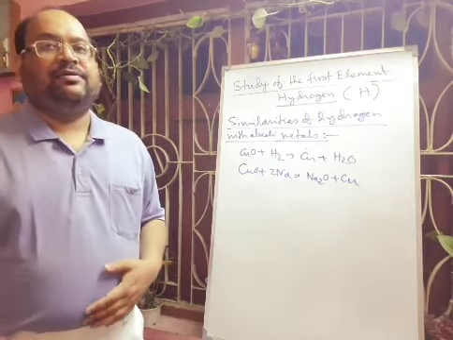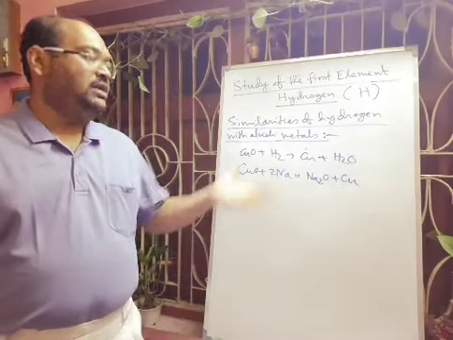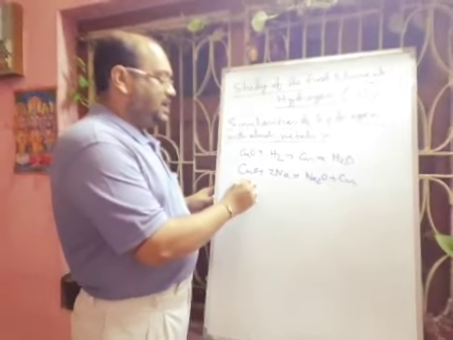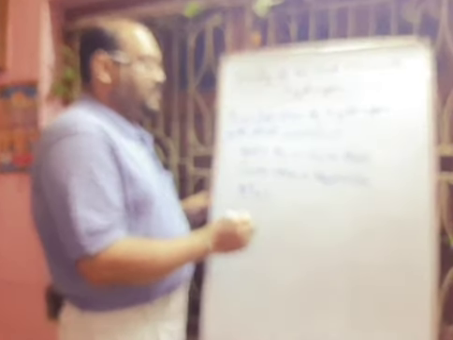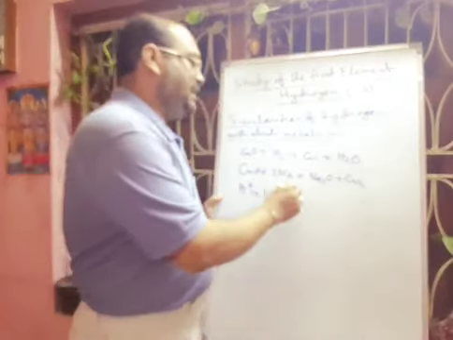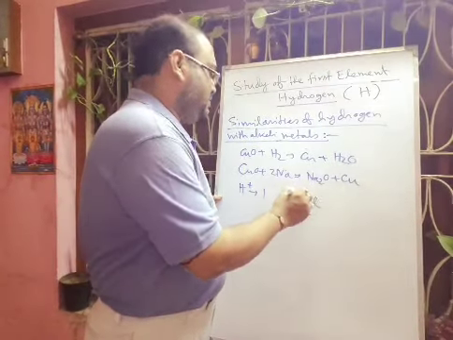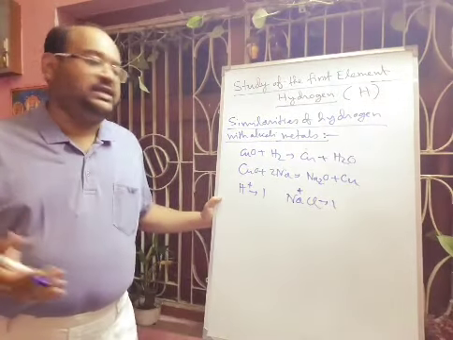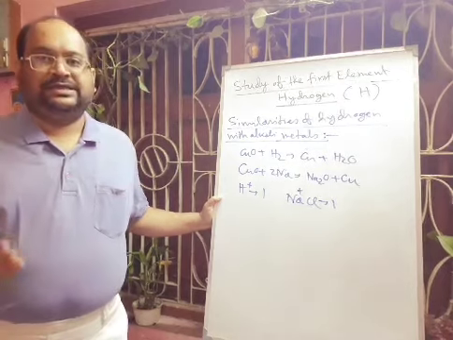Another similarity we can tell is about the valency. Already we have shown that in HCl the valency of hydrogen is 1. If you think about an alkali metal, when it is forming NaCl, that means Na plus, here also the valency is 1. So here also there is similarity in properties with the alkali metal.